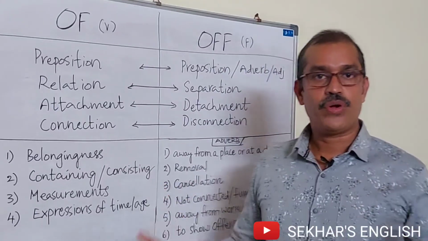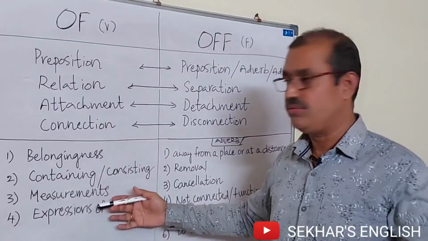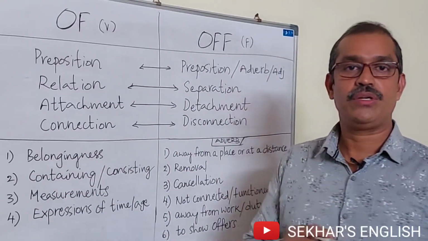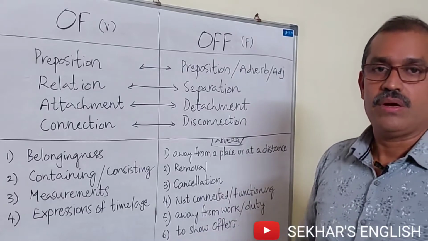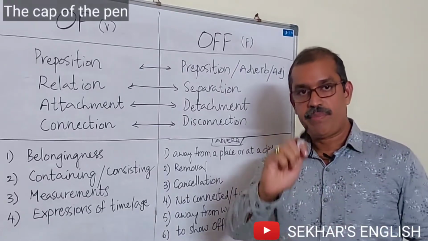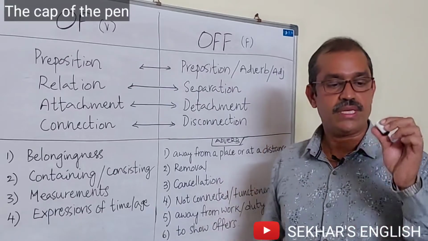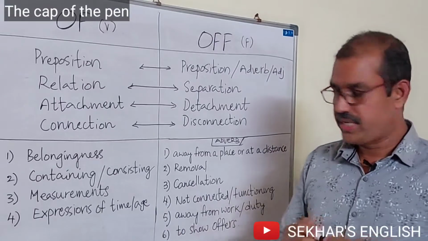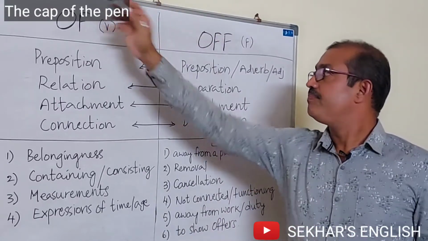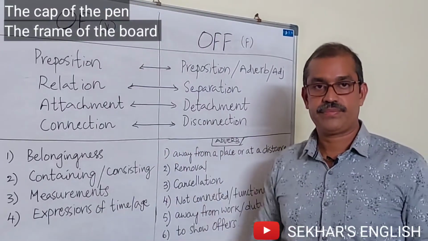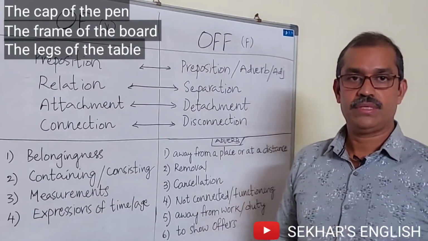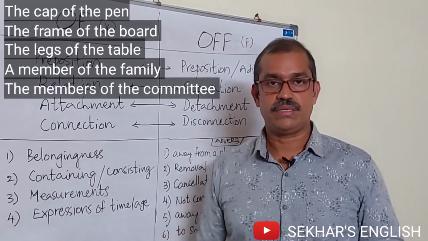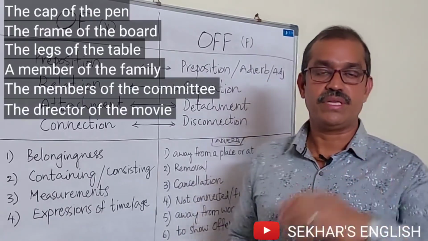Friends, here we have 4 occasions in which we can use of. The first one is belongingness. It means belonging to something, relating to something, or a part of something. For example, the cap of the pen, right? It means this cap belongs to the pen, or this is a part of the pen. And the frame of the board, the legs of the table, a member of the family, the members of the committee, the director of the movie, right?